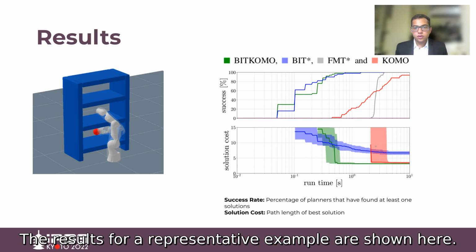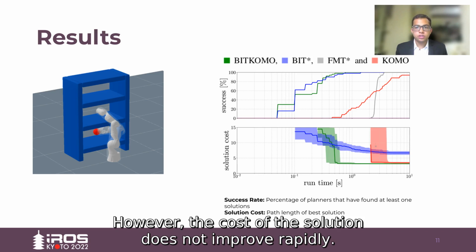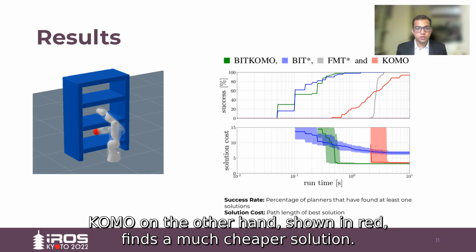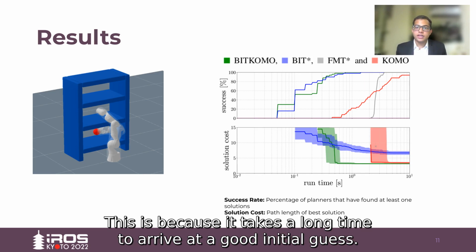The results for a representative example are shown here. BitStar, shown in blue, finds a solution quickly. However, the cost of the solution does not improve rapidly. Komo, on the other hand, shown in red, finds a much cheaper solution. However, this does not have a good success rate. This is because it takes a long time to arrive at a good initial guess.